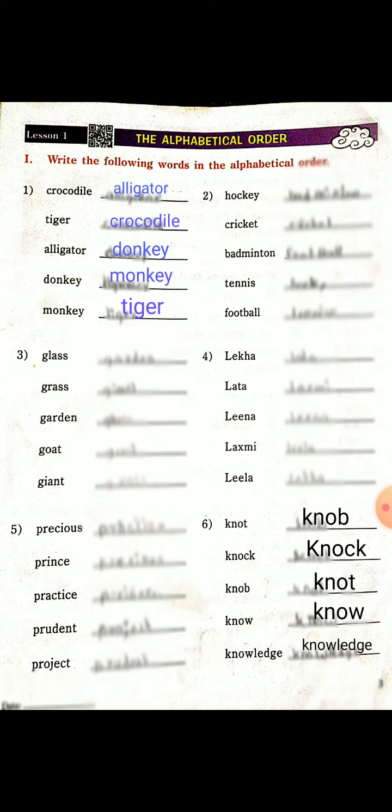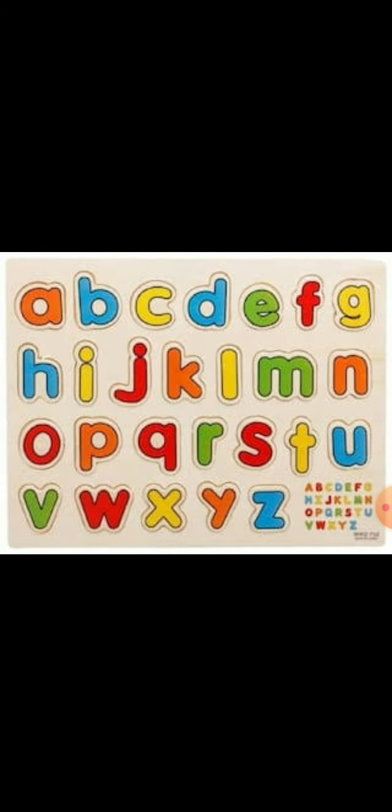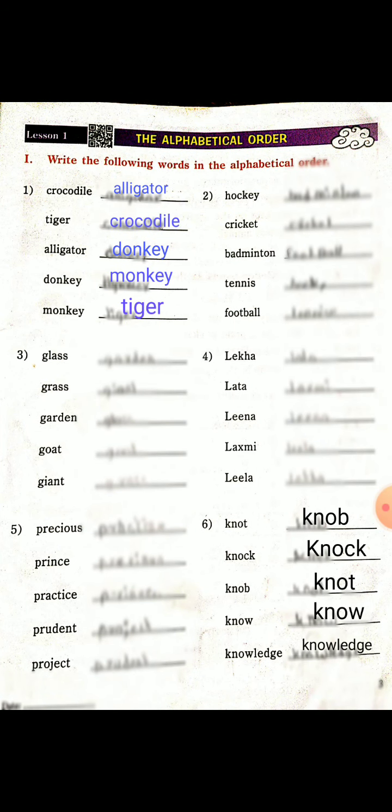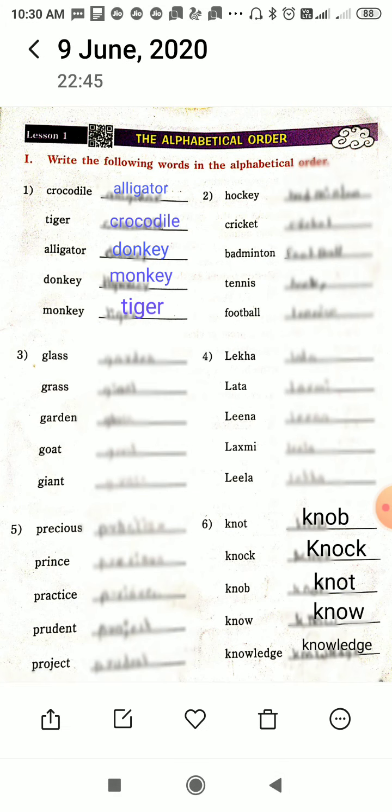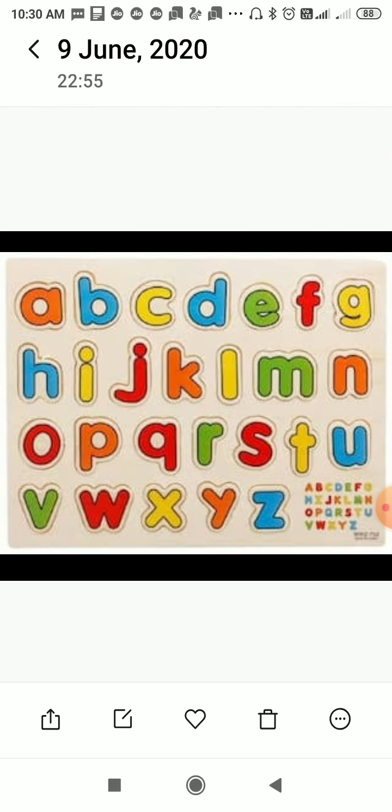Then after C comes D. There is a D word, donkey. The fourth word from here we use as the third in the alphabetical sequence. Then after D, which alphabetical word is there? Yes, monkey, because tiger comes after M.